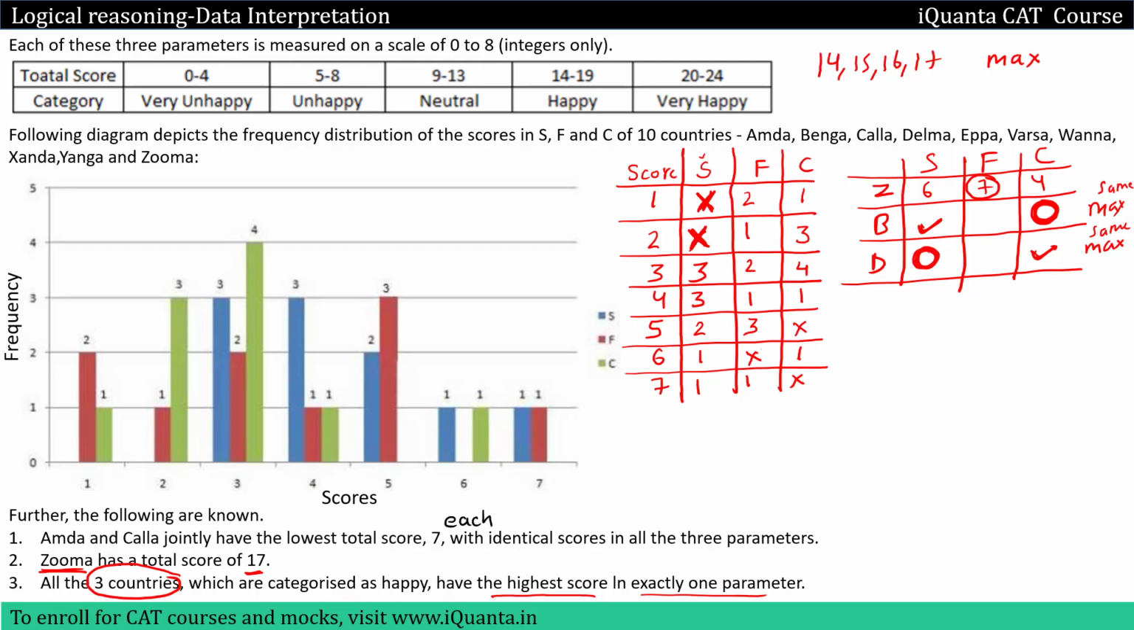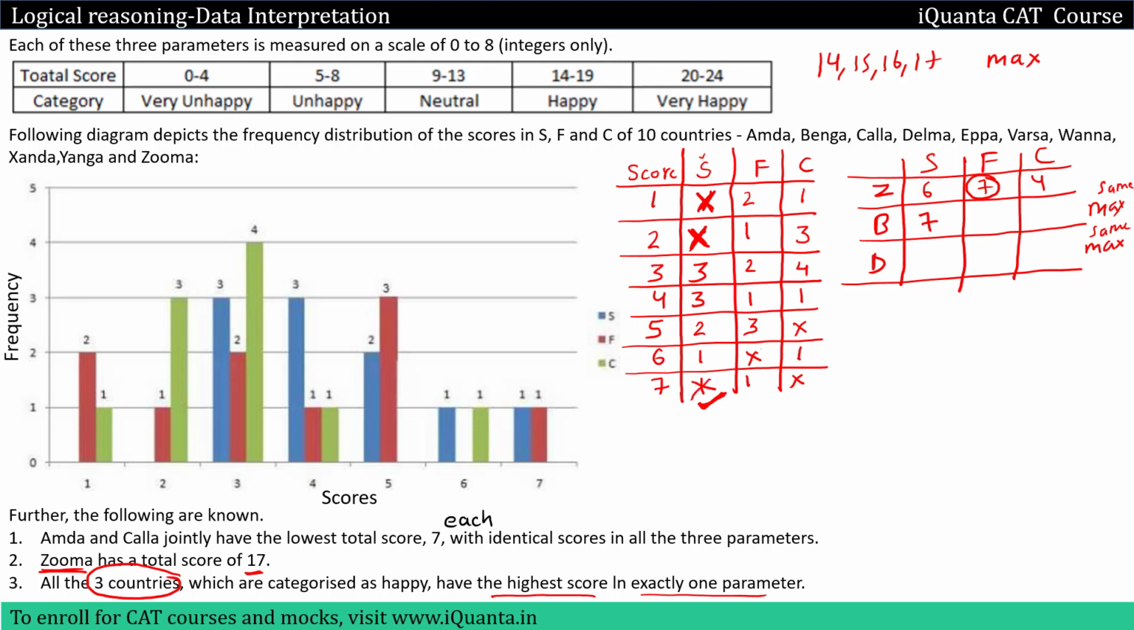So we have 2 cases possible. I'll go with this case first, when I'm giving the highest possible score in S to B. The highest possible score in S is 7, so let me give 7 over here. Now we have taken this one, because only one country could be given a score of 7 in S. So that means we have consumed this.